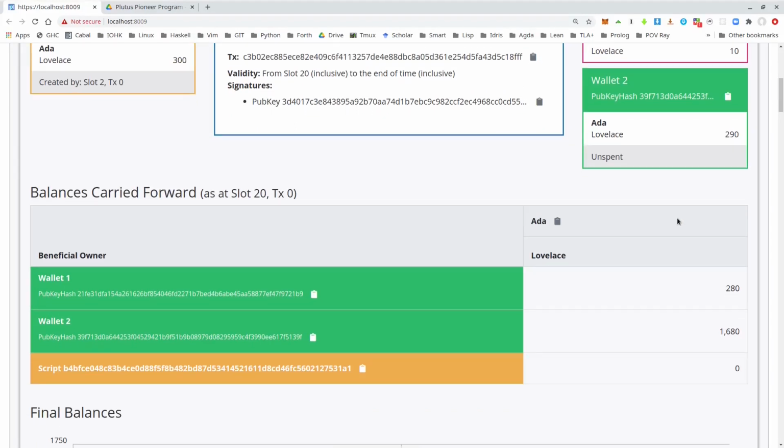So this concludes the third lecture, and we have now looked at validation scripts that actually look at the context. We have looked at the type that defines the context, and we have seen examples of how to use it in the form of this vesting contract, and we have particularly discussed how time-sensitive contracts or validation logic can be written in Plutus. And we have seen how to write parameterized contracts.